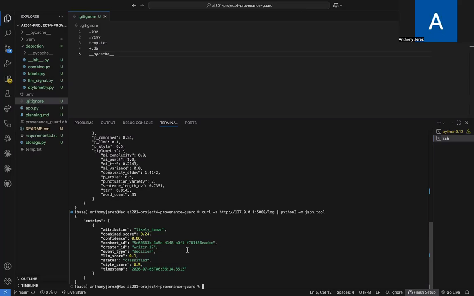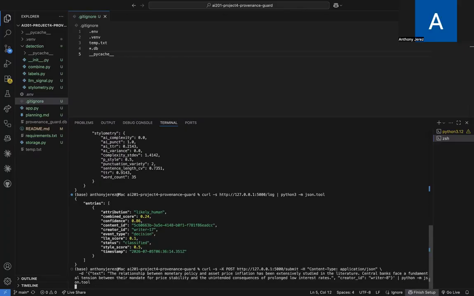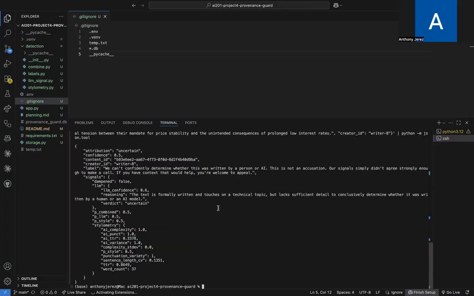I'm going to run a request now, using a different input. It's going to be the same pipeline, but it should have a different distribution, because it should produce a lower confidence, since in this case the two signals disagree.